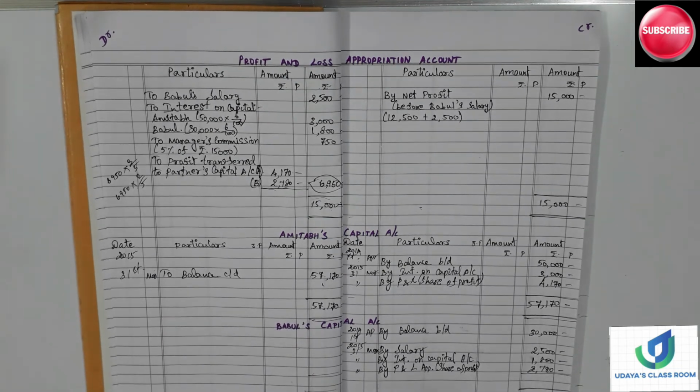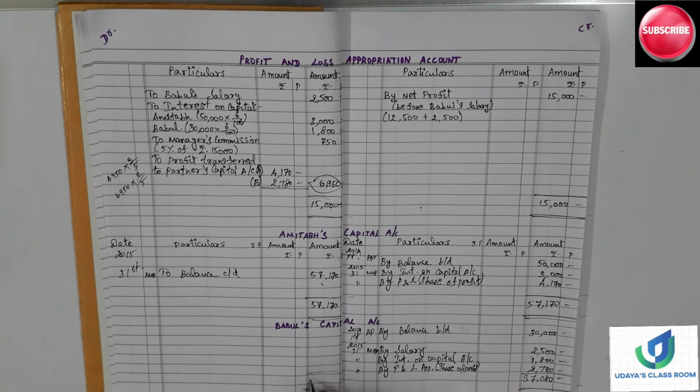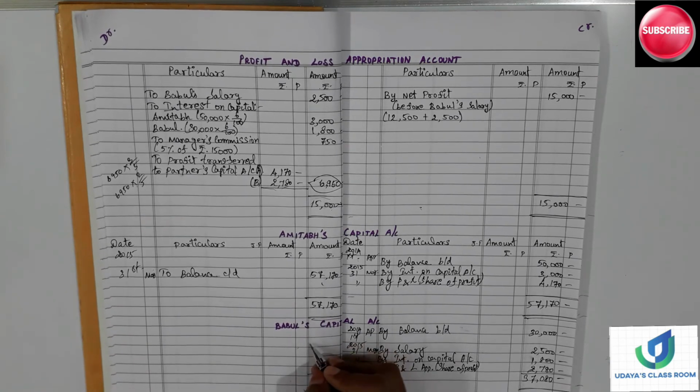Okay, and same way 0, 8, 0, 7, 3. 37,080.